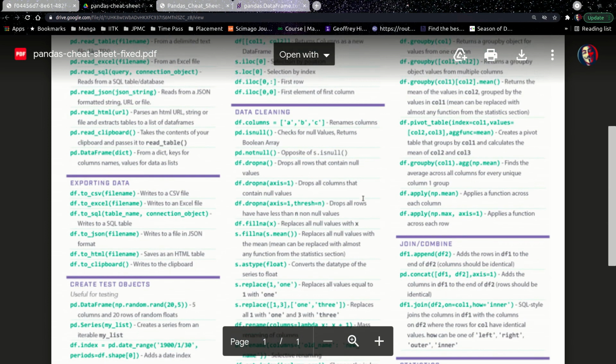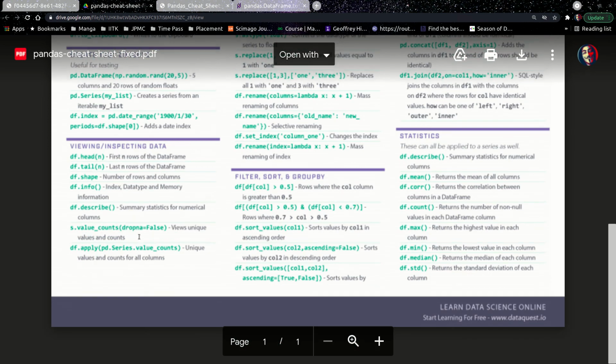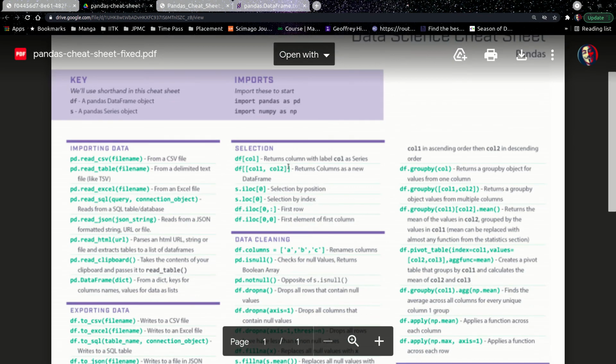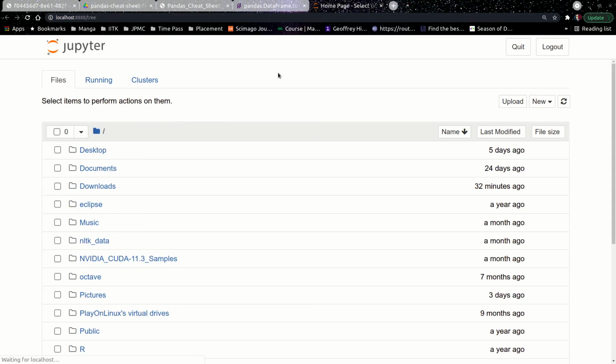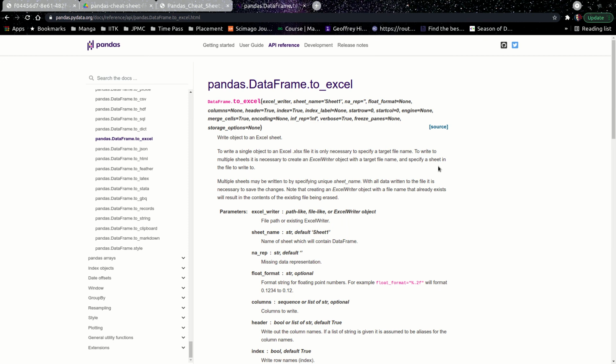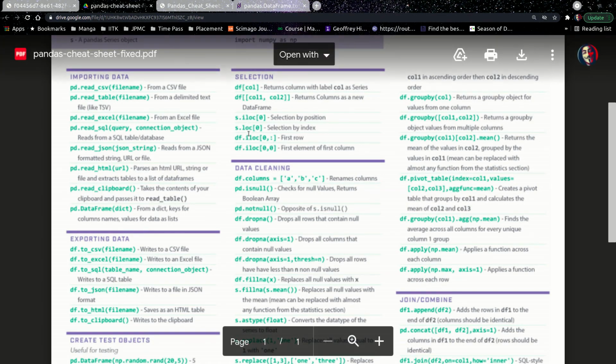Yeah. This is very important, value counts, right? Another thing is, as I said, selection. So it's not working right now. This took some time. Another thing is to have this iloc or loc on all.